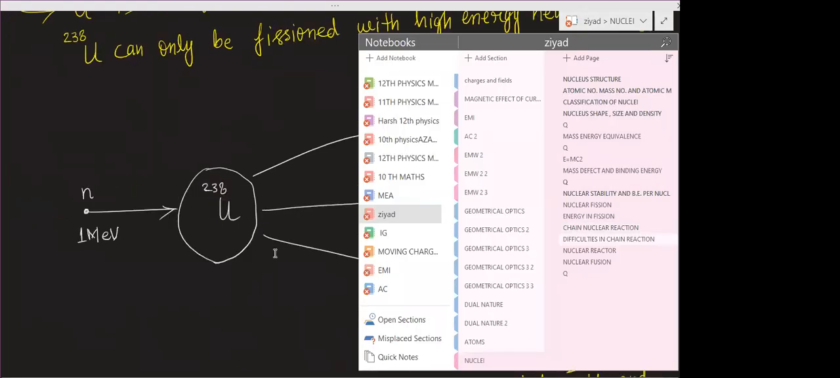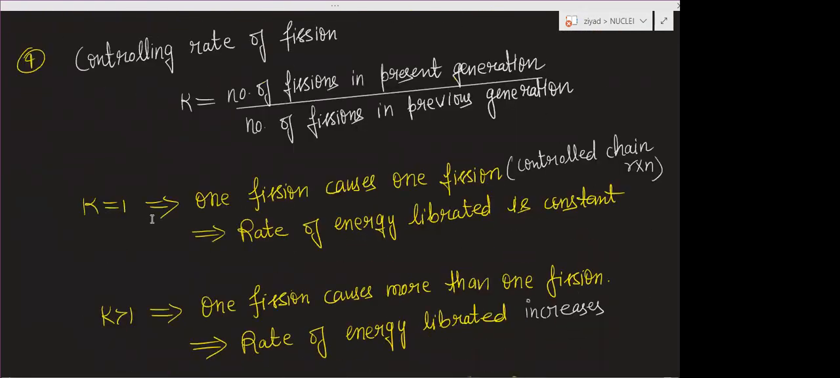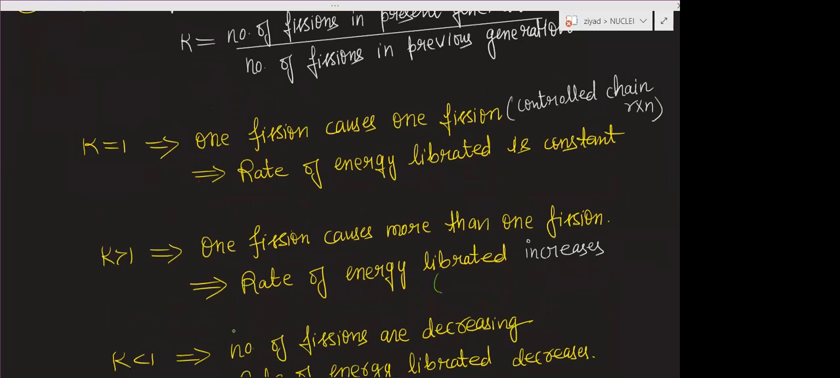So that is the difficulty in the chain reaction. The last point is, if K is equal to 1, meaning 1 fission causes 1 fission, that is known as a controlled chain reaction. If there is a controlled chain reaction, then the rate of energy liberated will be constant. If K is greater than 1, an uncontrolled chain reaction will be there.